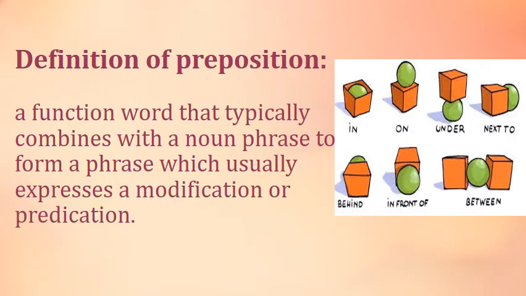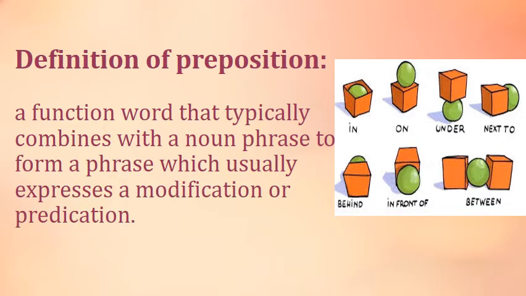So students, what are prepositions? A preposition is a word or group of words that tells us where somebody or something is, or where something happens or somebody does something, or the direction or place from which somebody or something is coming, or the direction or place in which somebody or something is going. A preposition is usually placed before the word or group of words it governs, which is called its object.